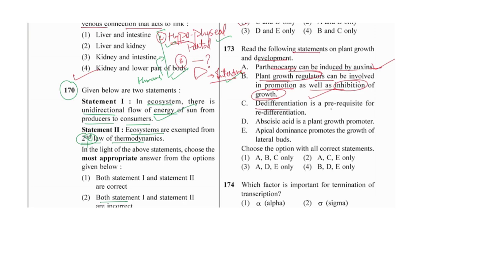Dedifferentiation is a prerequisite for redifferentiation. First of all dedifferentiation should be there, and then redifferentiation. Abscisic acid is a plant growth promoter? Abscisic acid helps in senescence. Apical dominance promotes the growth of the lateral bud? No, it inhibits the lateral bud. So A, B, C would be the correct one.